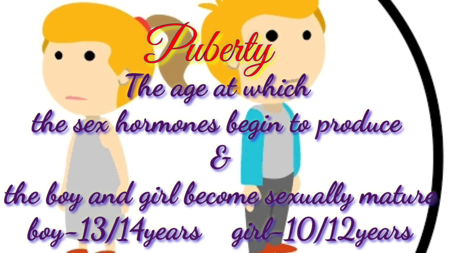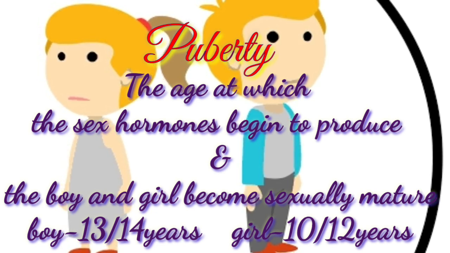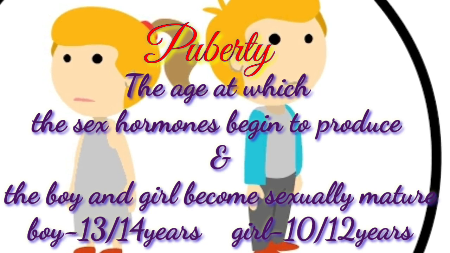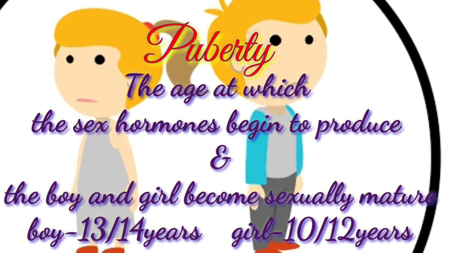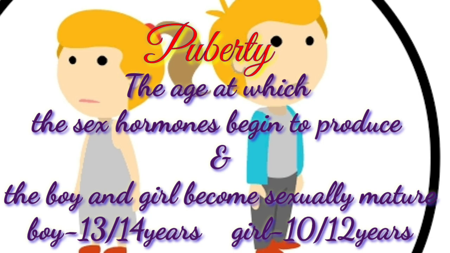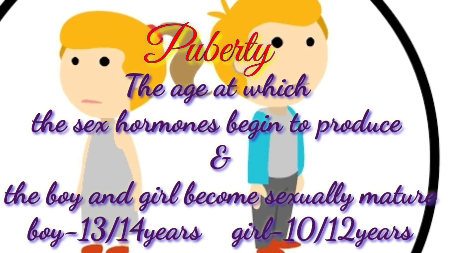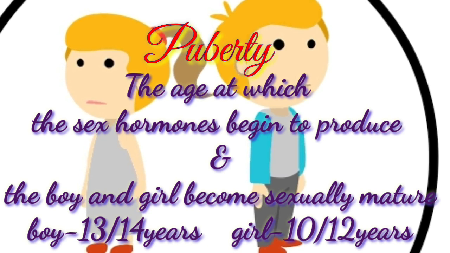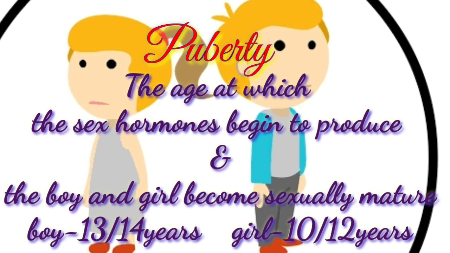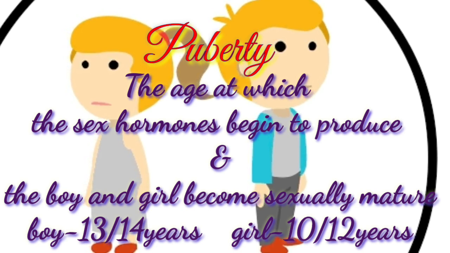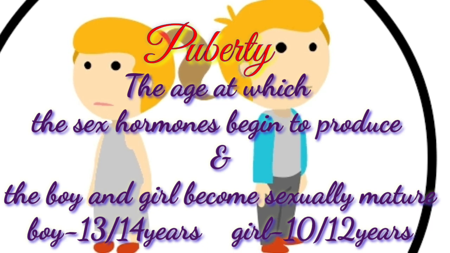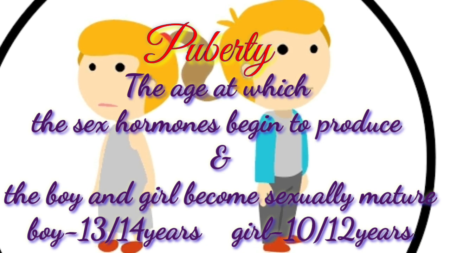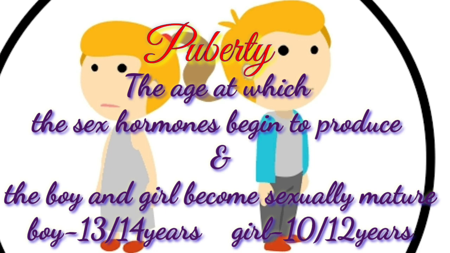In males, puberty begins with the production of testosterone hormone from testes. This testosterone brings about production of male gametes, that is sperms, by the process of spermatogenesis, and also develops secondary sexual characters. Whereas in females, puberty begins with the production of estrogen and progesterone hormones from ovaries. These hormones bring about growth and maturation of the reproductive tract and development of secondary sexual characters of female.